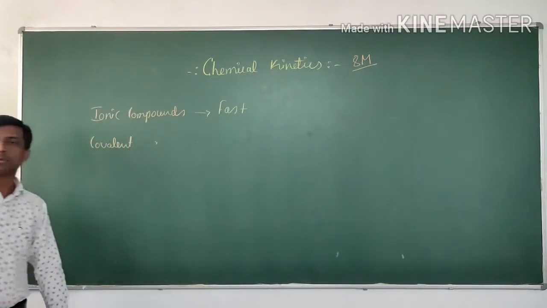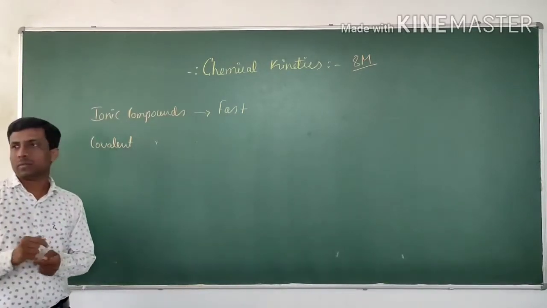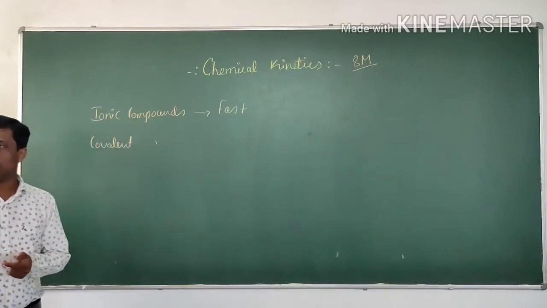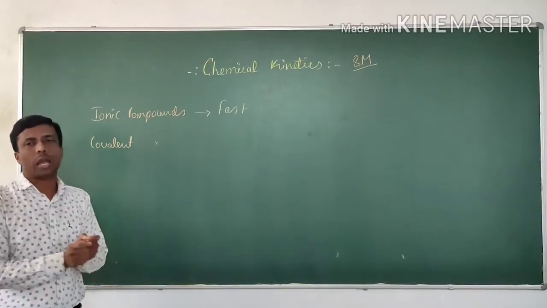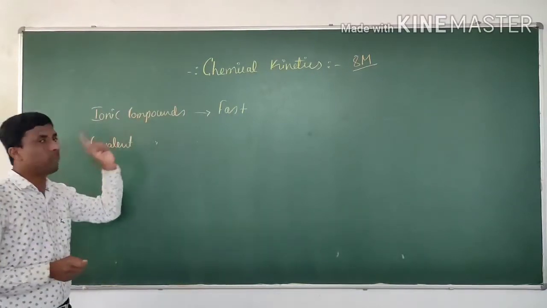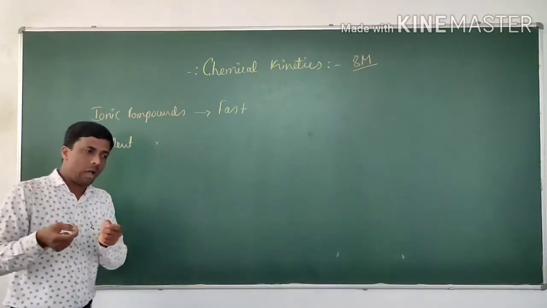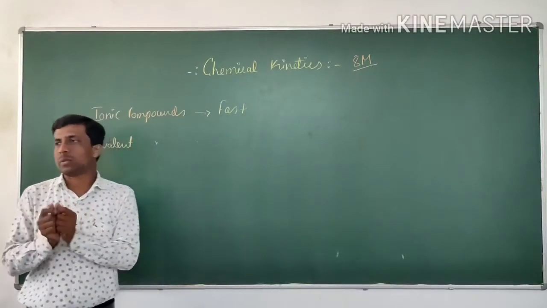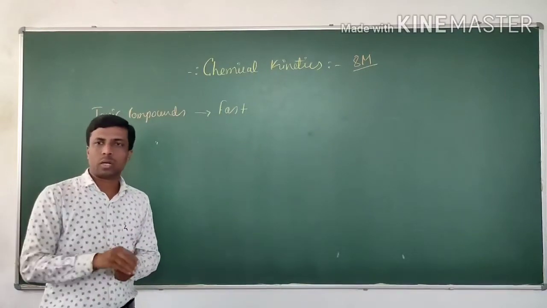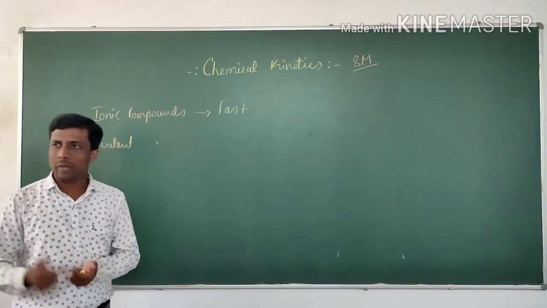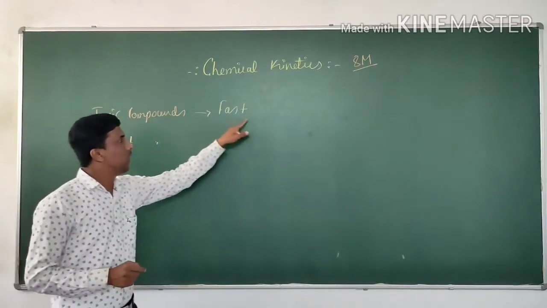If you have reactions of ionic compounds, they will undergo reaction very fast. For example, the salts. The reactions which you carry out in your laboratory are all with ionic compounds. Those reactions are very fast. Even on just adding those substances, you will get the results, like color change, dissolving, or precipitate formation. The reactions of ionic compounds are very fast.